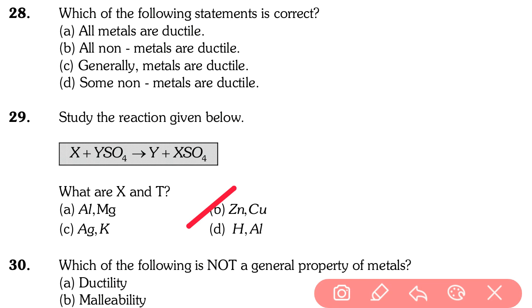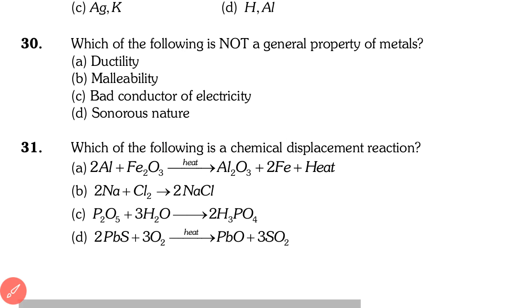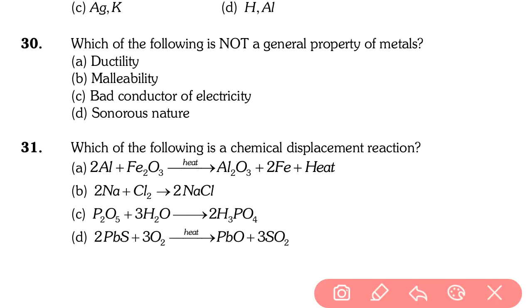Going to last question of this day. Okay, that is question 30 and 31. Which of the following is not a general property of metals? Option A ductile, option B malleability, option C bad conductor of electricity, option D sonorous. So very easy question, metals are not bad conductors of heat and electricity, so the answer is option C, that is bad conductor of electricity.